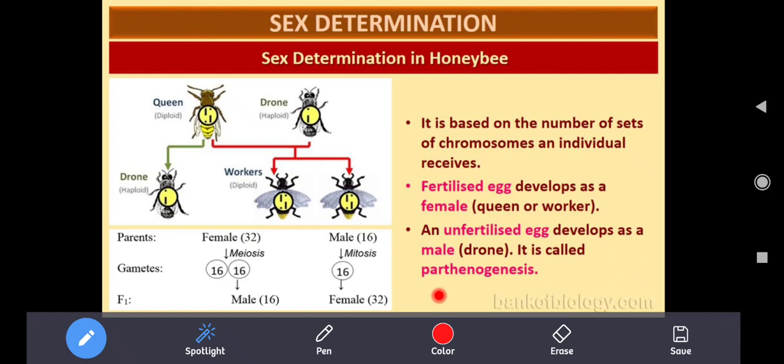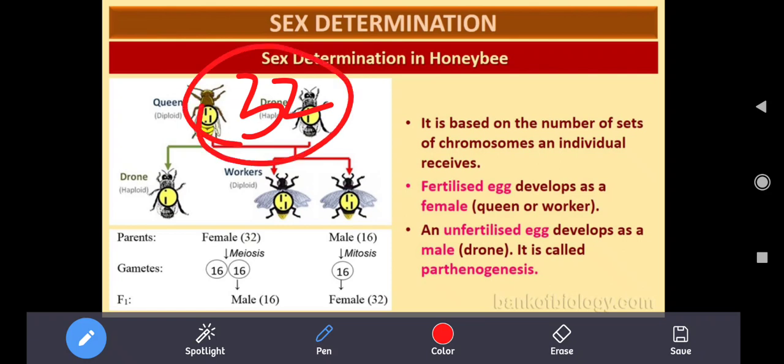Sex determination in honeybees is based on the number of sets of chromosomes an individual receives. Look at this. Here, the female consists of 32 chromosomes in its germ cell.